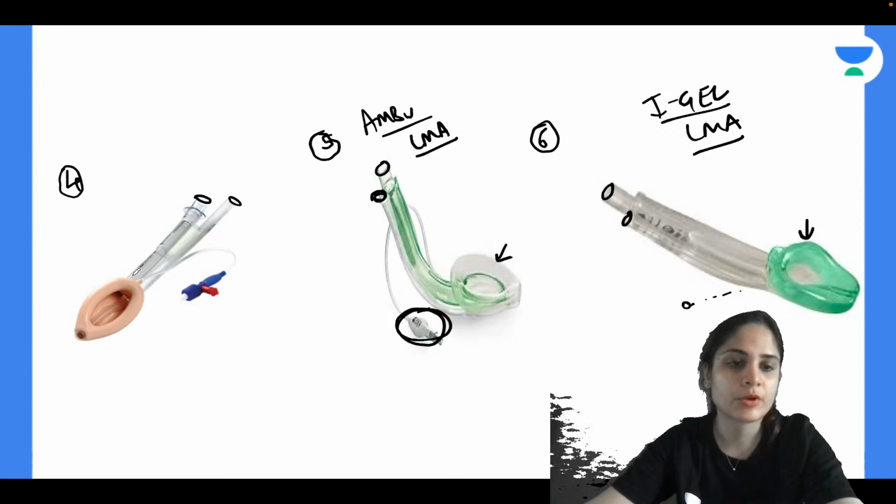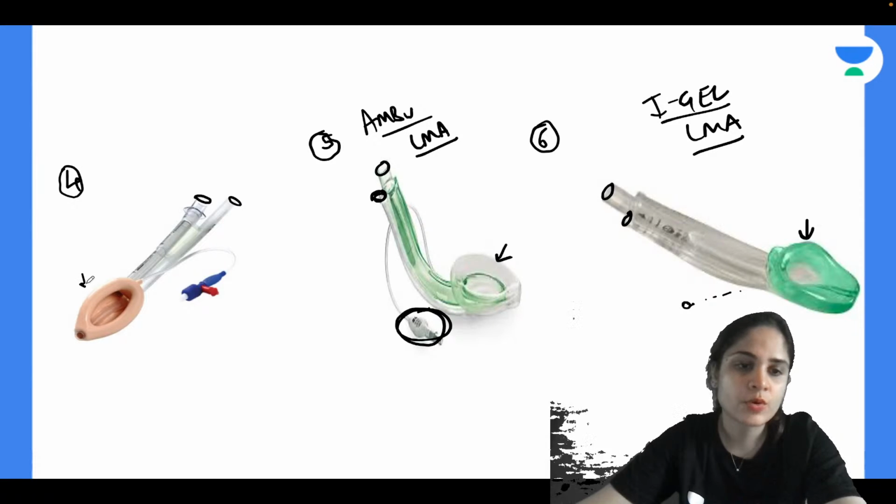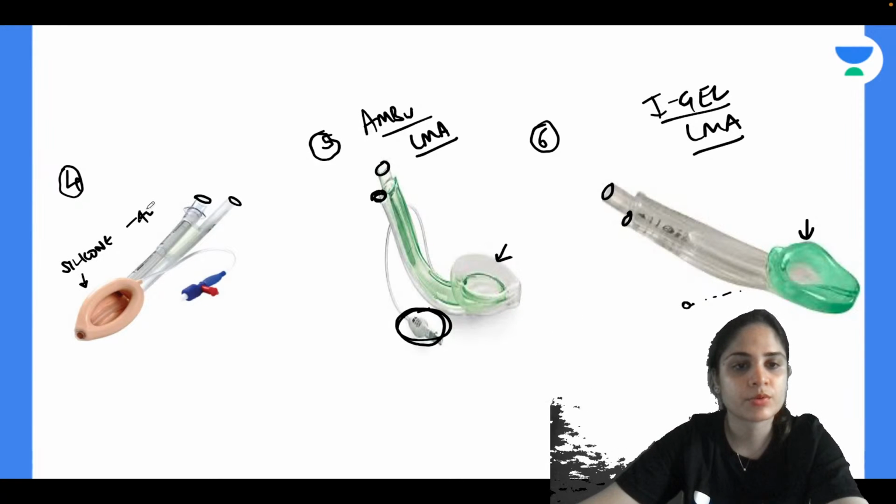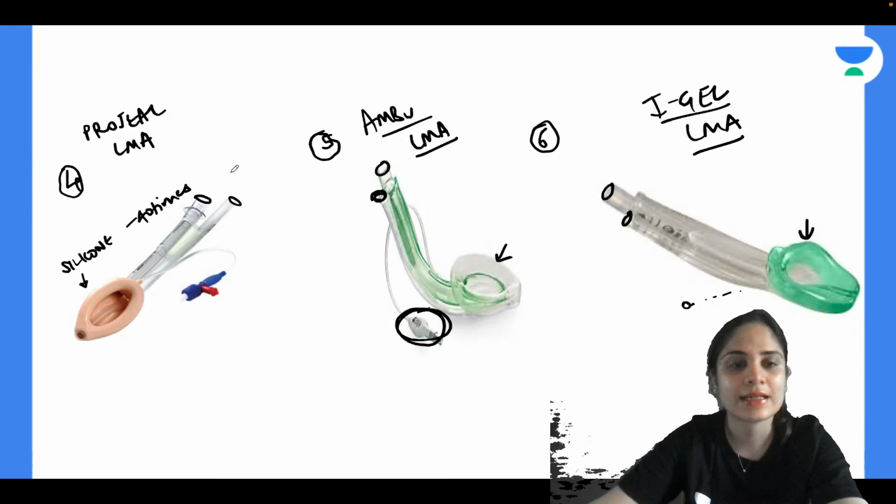Now, can anyone identify 4 for me? This is one of the most important LMAs. You can see this 4 is different from the other LMAs. It is flesh colored. It is made up of silicon. Whenever it is made up of silicon, it is non-disposable. It can be used up to 40 times. Very good, Swapnil. This is nothing but Pro-Seal LMA, and you can sterilize the Pro-Seal LMA.